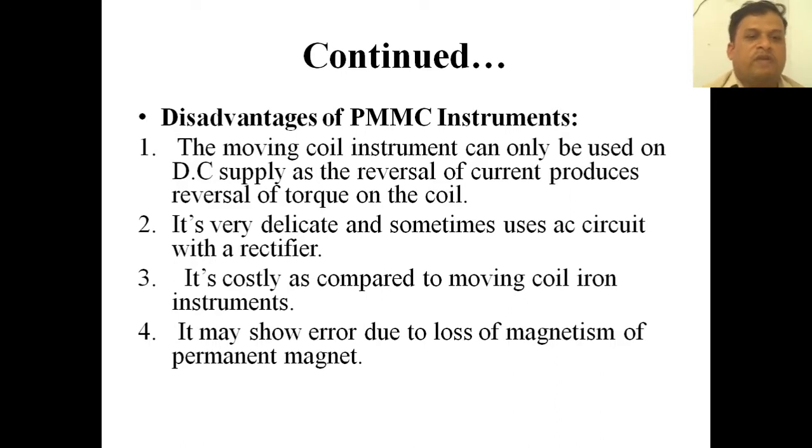So if the current reverses every half cycle, the torque also gets deflected in different directions. That is to be understood here. It is also very delicate, sometimes used in AC circuits with a rectifier, and it is costly as compared to moving coil iron instruments, and it may show error due to loss of magnetism of the permanent magnet. Okay, these are the disadvantages of PMMC instruments.